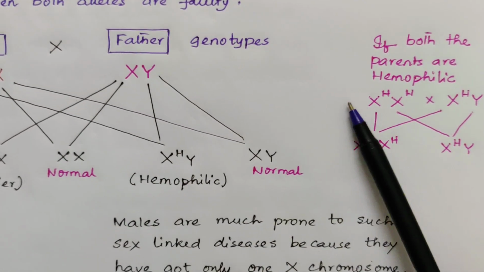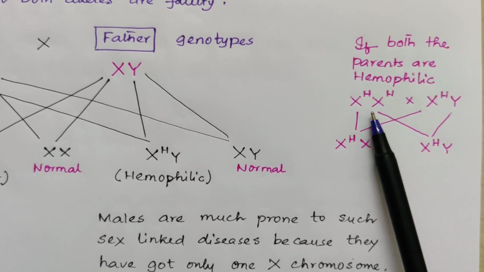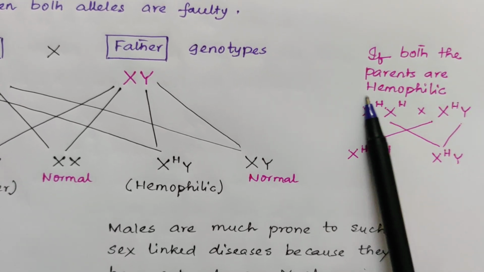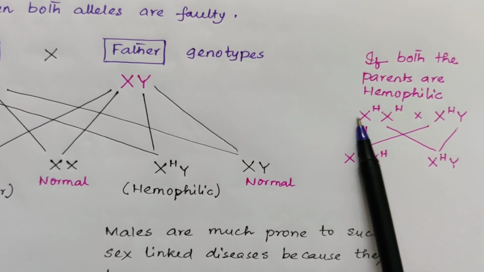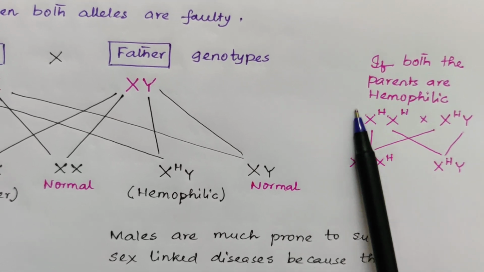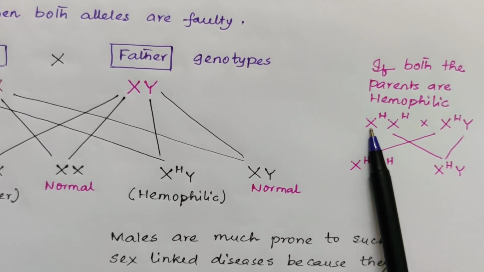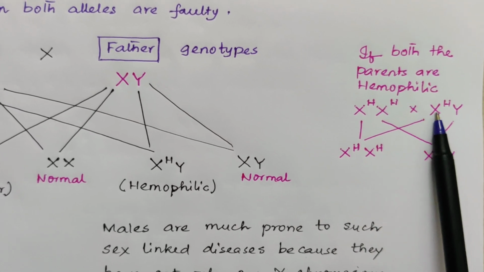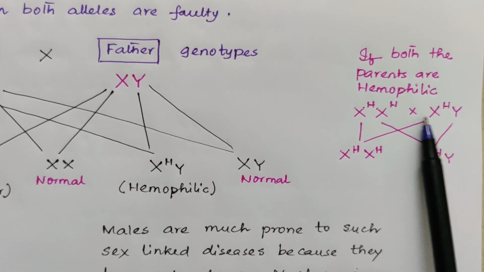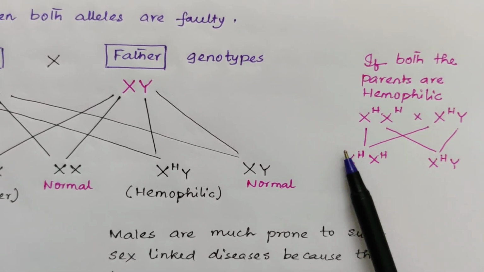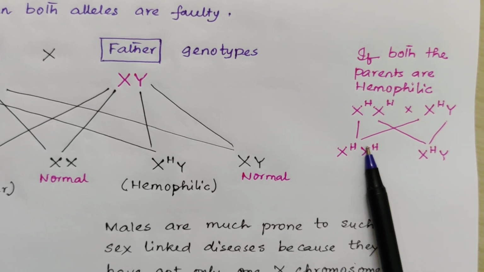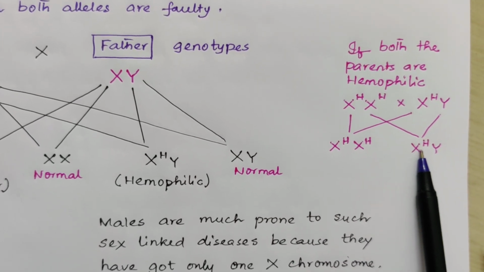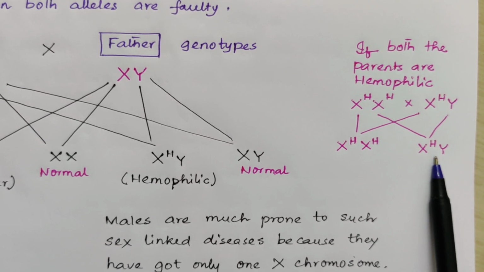Now in that case, if both the parents are hemophilic, mother is XHXH, means she is having a homozygous character, XH and XH. Father is also hemophilic. In that case, the daughters will be hemophilic and the sons will also be hemophilic.